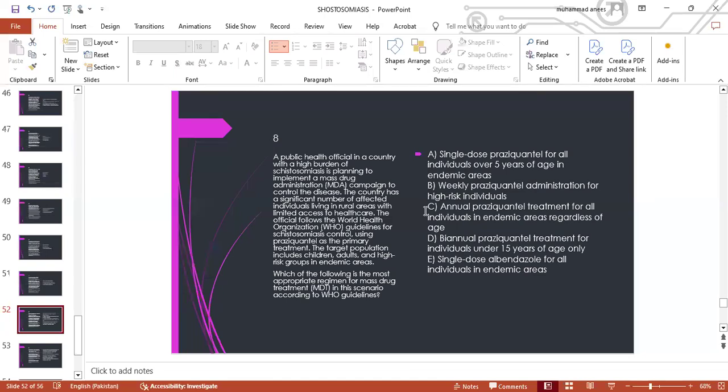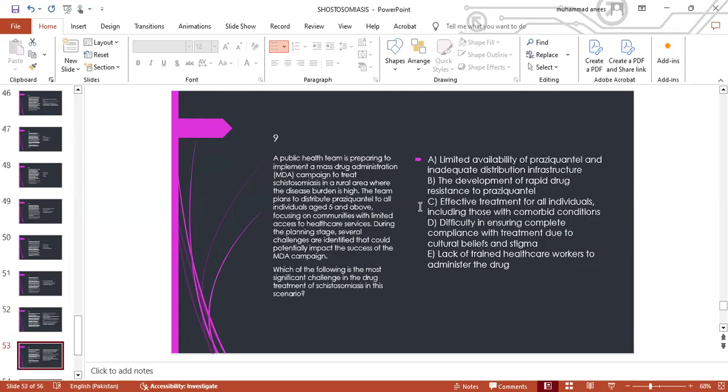A. Single-dose praziquantel for all individuals over 5 years of age in endemic areas. B. Weekly praziquantel administration for high-risk individuals. C. Annual praziquantel treatment for all individuals in endemic areas regardless of age. D. Biannual praziquantel treatment for individuals under 15 years of age only. E. Single-dose albendazole for all individuals in endemic areas. So the correct answer is A.